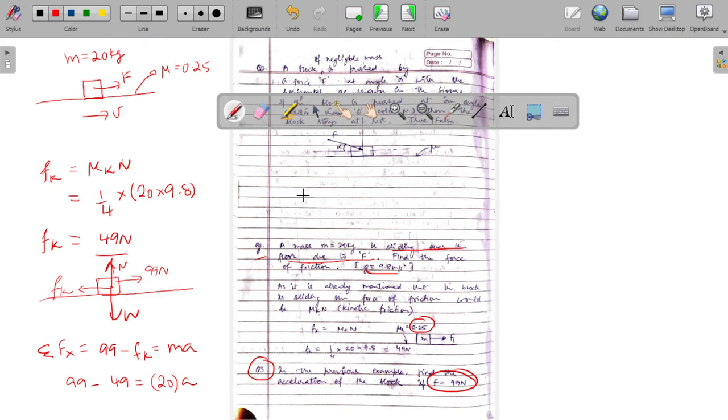So this would give us the value of acceleration as 50 divided by 20, that is 2.5 meter per second square. So let us move on to the next question.